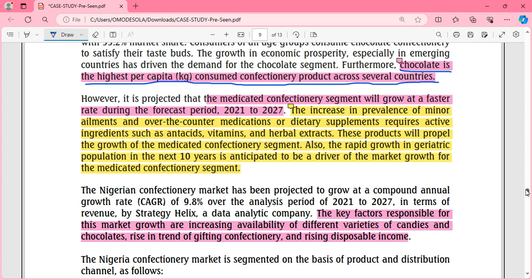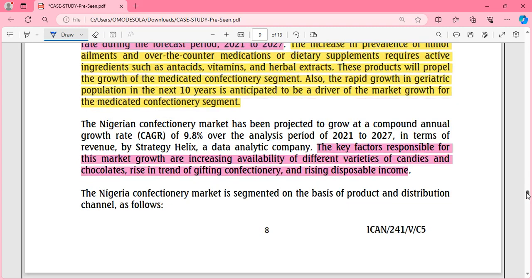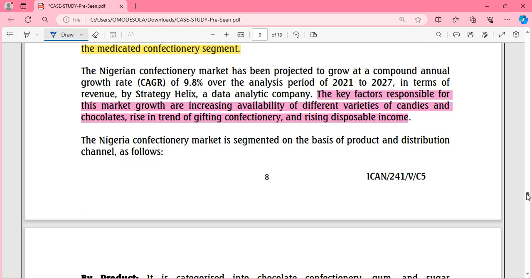You understand? So the medicated confectionery segment is showing a green light. We were also told that key factors responsible for the growth rates are the increasing availability of different varieties of candies and chocolates, the rise in the trend of gifting confectionery, and the rise in disposable income. Because they kept telling us that the confectionery market has been growing, it's been doing well.